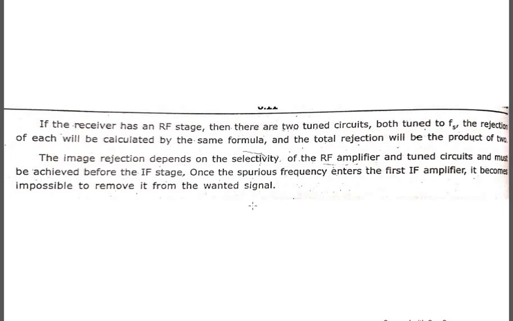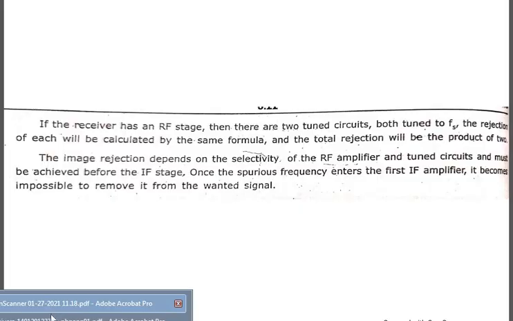Once it is given to the intermediate frequency, again we can't change. So whatever we want to do, the rejection part and all, that should be done before it is given to the image frequency block. So the image rejection is dependent completely on the selectivity of your RF stage as well as the tuned circuits. I'll show it over here.